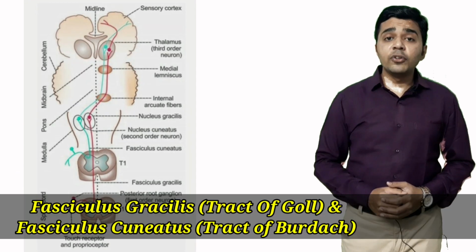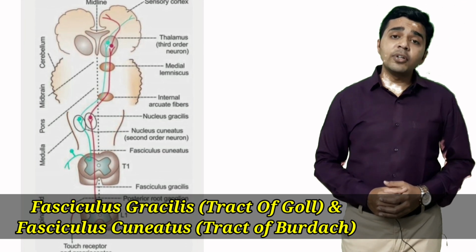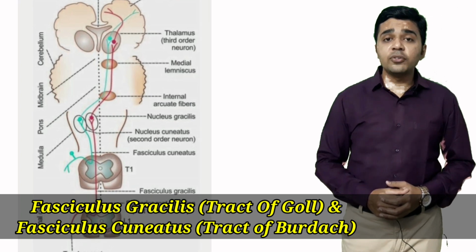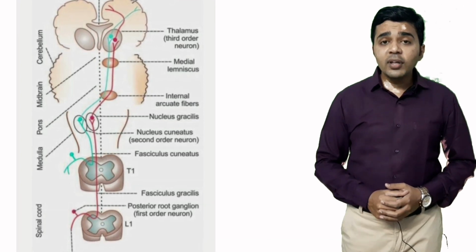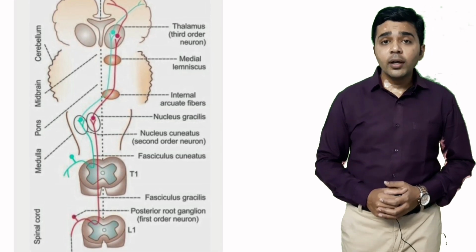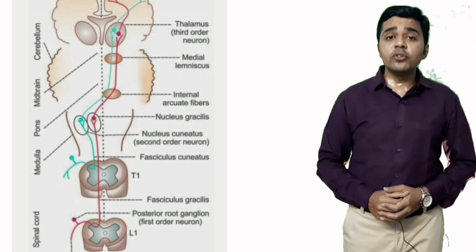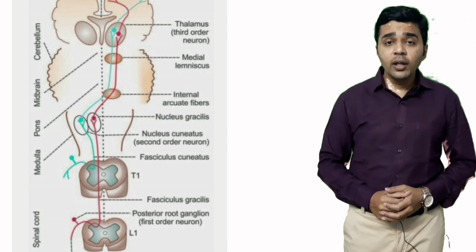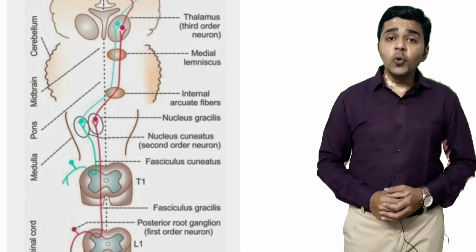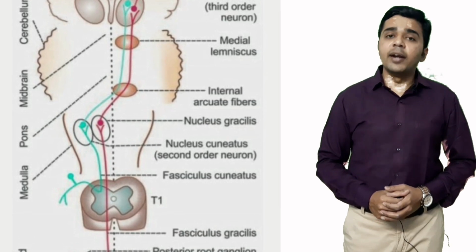The tracts of the fasciculus gracilis and fasciculus cuneatus. Fasciculus gracilis is also known as the tract of Goll and fasciculus cuneatus is known as the tract of Burdach. They are both known as the posterior column tracts of the spinal cord. The first order neurons are the axons which enter the spinal cord. They do not cross the midline and ascend through the different segments of the spinal cord on the same side.